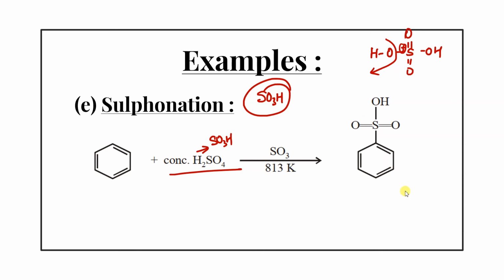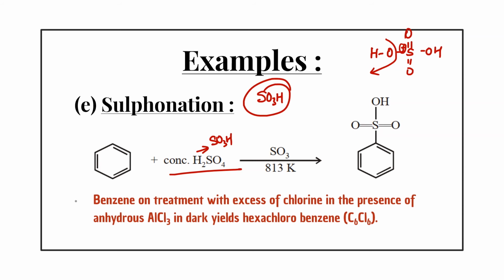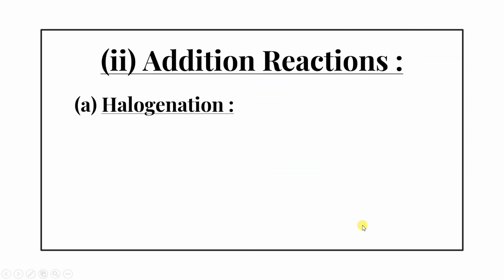Clear? Next, benzene on treatment with excess of chlorine in presence of anhydrous AlCl3 in dark yields hexachlorobenzene. अगर बेंजीन पे हमने excess of chlorine का रिएक्शन कराया in presence of AlCl3 in dark, ठीक है, then all the hydrogen will be substituted by chlorine and it will give you hexachlorobenzene. ठीक है. Next is halogenation. This is addition reaction. Now we are not doing substitution reaction.